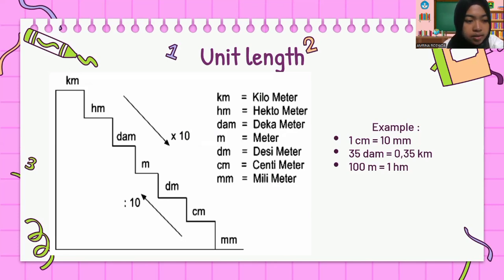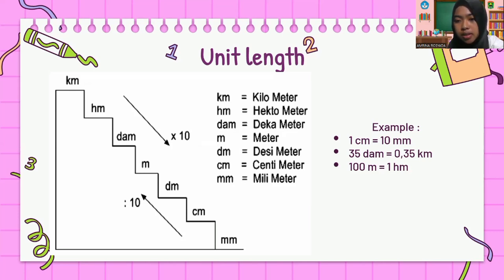Okay. Second, 35 decameter to kilometer, goes up or down? Right. Means divided by 100 because it goes up two times.